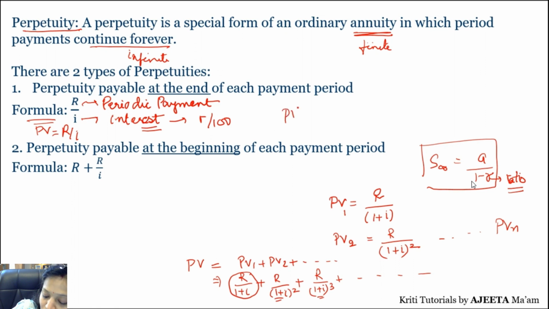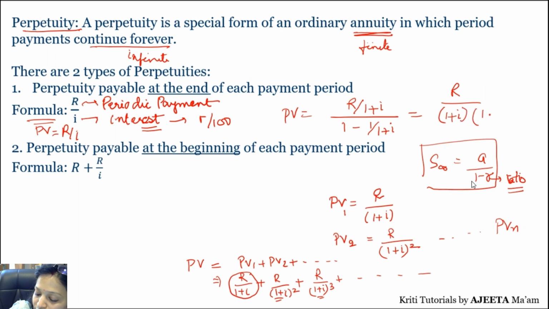Let's write it here. So present value will come out R upon 1 plus I upon 1 minus 1 upon 1 plus I. And if I solve this formula, what will I get? I will get the formula which I have already written, right? So if I take the LCM, this 1 plus I will go up, and therefore this will cancel out, this will cancel out, which is R upon I. So that is what I have written here. R upon I is a very simple formula. I have told you the derivation to understand it in a very simple way.